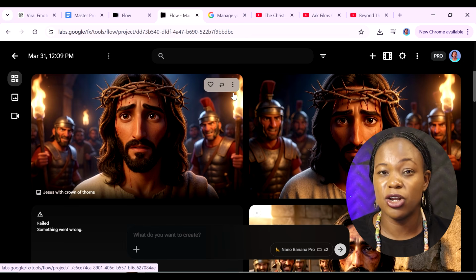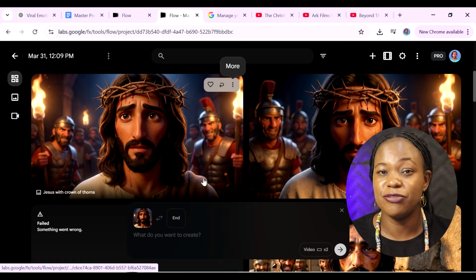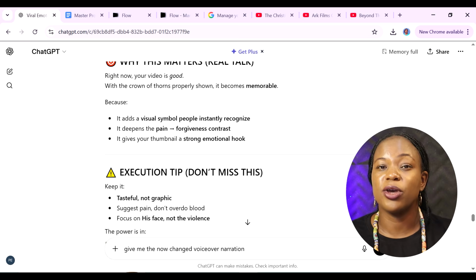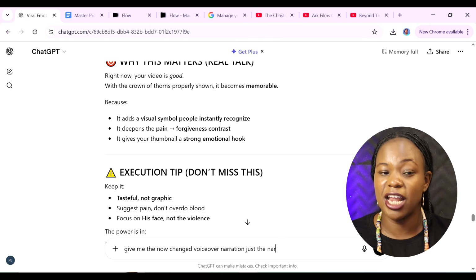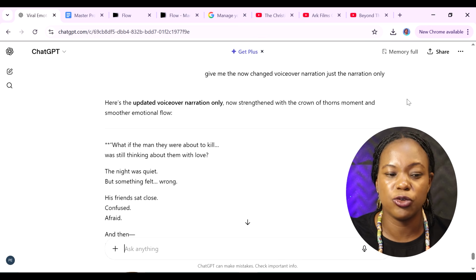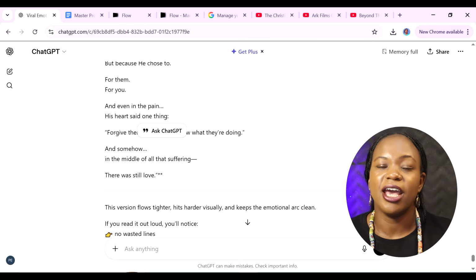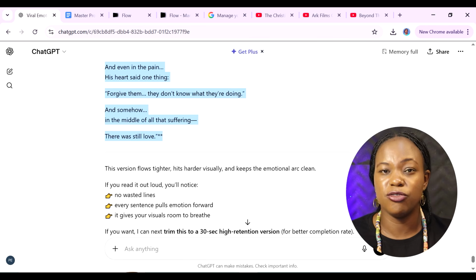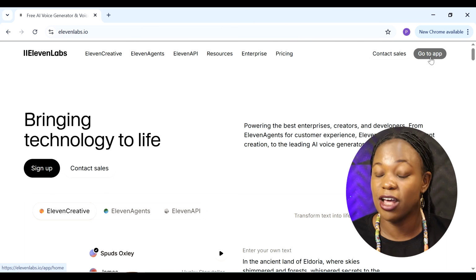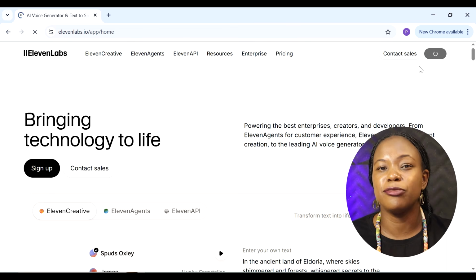Now, once we're done with creating all the images and videos, we can go to step 3, creating the voiceover. So I asked ChatGPT to give me the changed voiceover narration, and this is what it got me. You can see our story here. So you copy all of that, and the tool that we're going to use to create our voiceover is called 11 Labs. If you have not used 11 Labs before, it is absolutely insane in terms of the voiceovers.